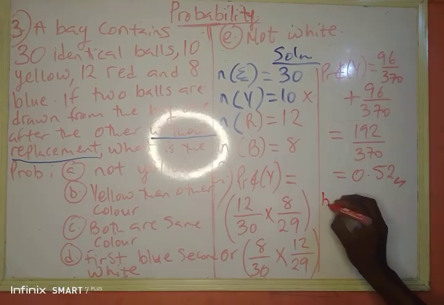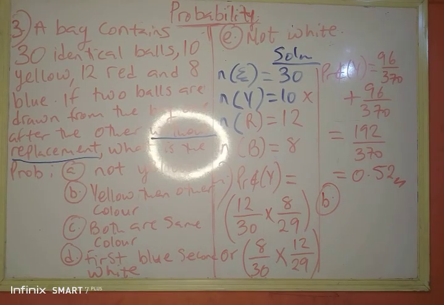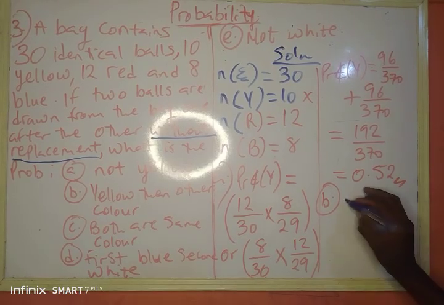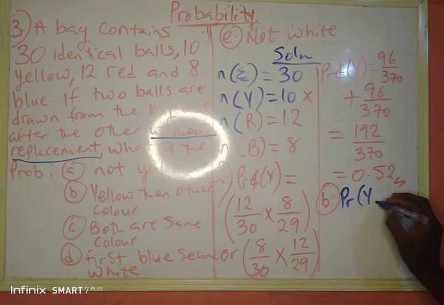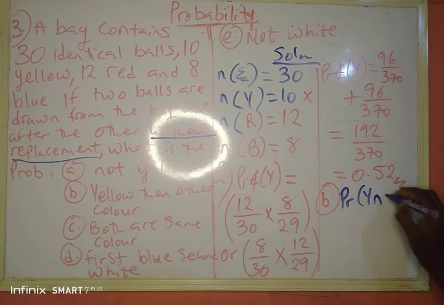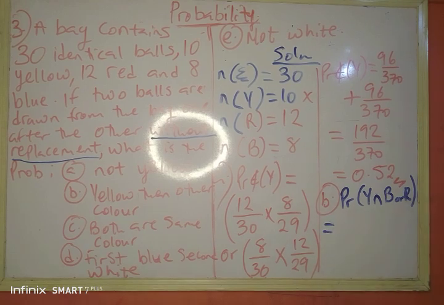What was question B saying? Part B of that question said yellow, then color, then other color. Now in this place, they're actually based on the arrangement, which means probability of picking yellow, then any other color, either blue or red, would be equal to what?